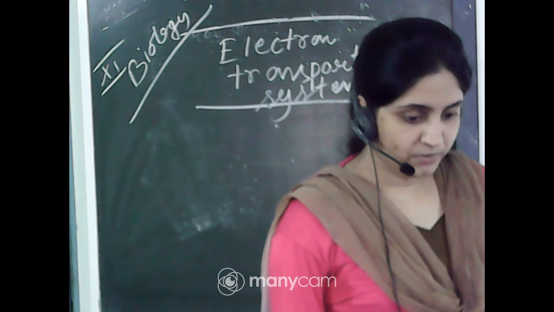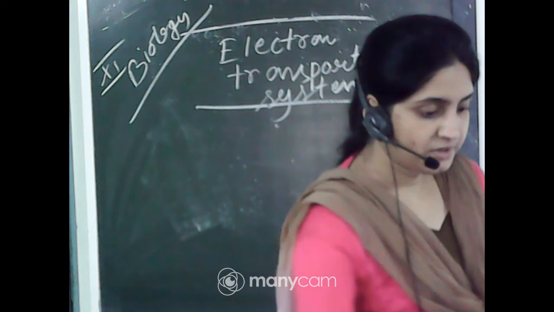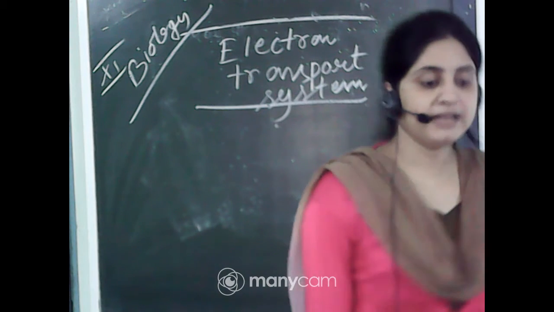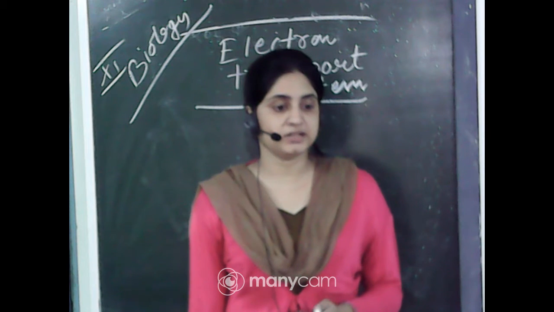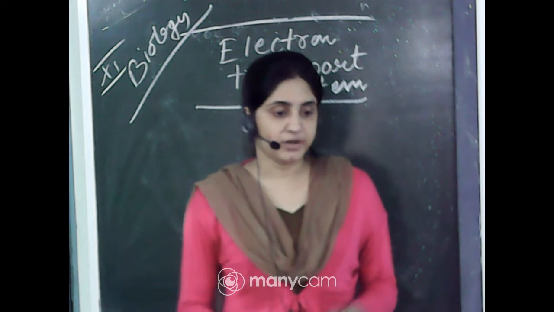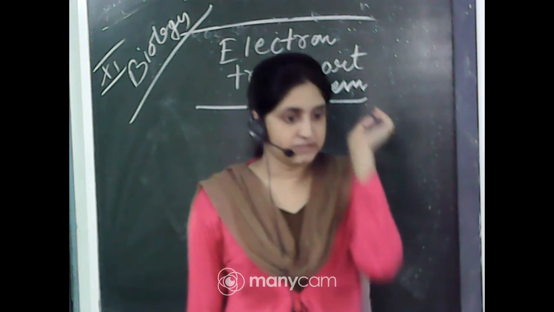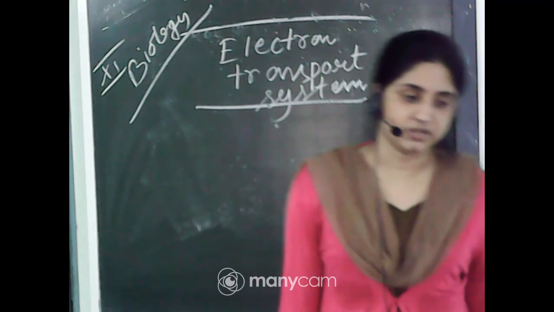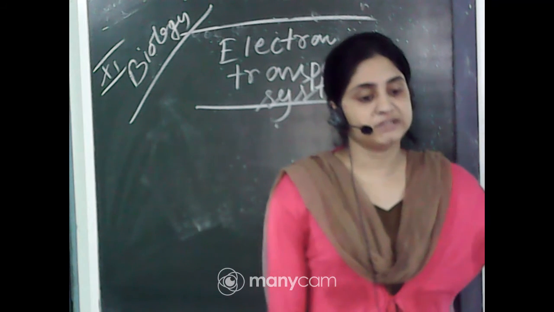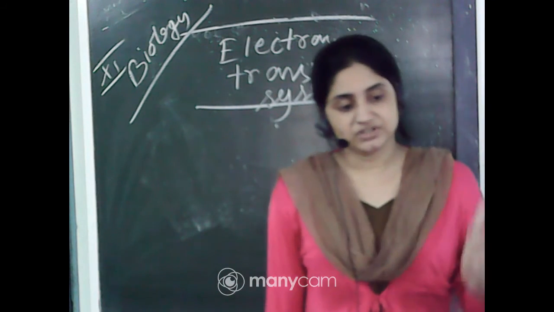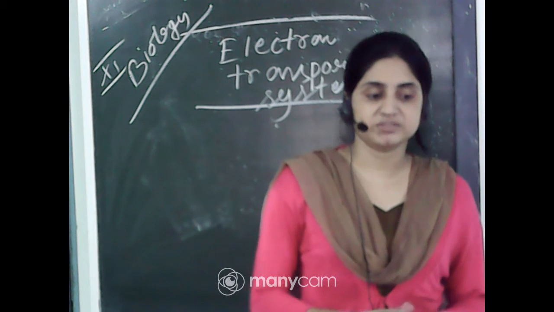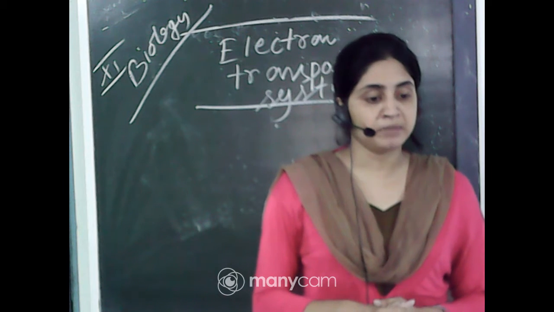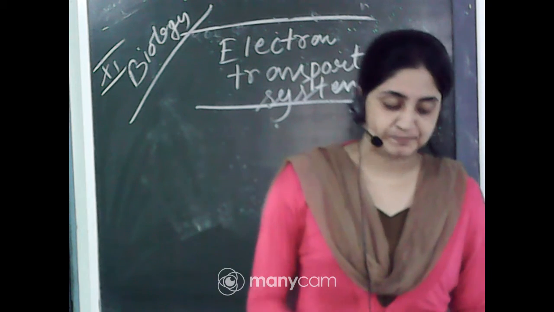Good afternoon everyone. Today we will discuss the electron transport chain. We have completed the glycolysis process and the TCA cycle. The glycolysis process occurs in the cytoplasm, the TCA cycle occurs in the matrix of the mitochondria, and the electron transport system occurs in the inner membrane of the mitochondria.